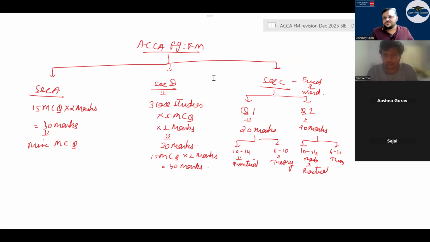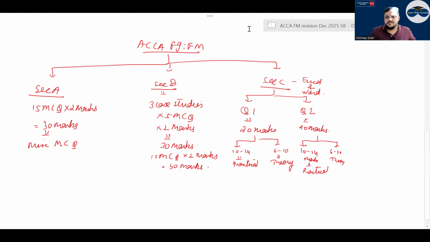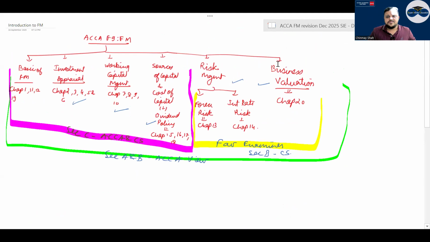Section C has 2 questions, question 1 and question 2, both of 20 marks. Right? Where 10 to 14 marks of practical comes up and 6 to 10 marks of theory comes up. Question 2 also has the same weightage. Minimum 10 marks of practical comes up, maximum up to 14 to 15 marks. Minimum theory is 6 marks, maximum can go to 10. So there will be a combination of both that you need to understand, right? A combination has to be there.